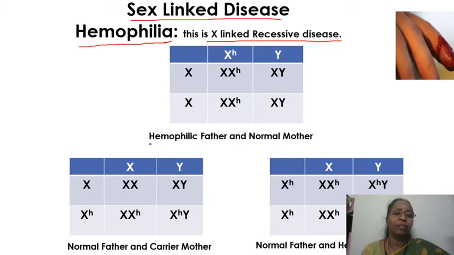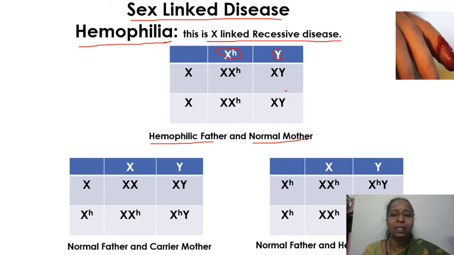Suppose the father is hemophilic and the mother is normal. Father hemophilic means he definitely has the disease. So this is the father's phenotype, the father's gametes X and Y, and the mother is a normal one.